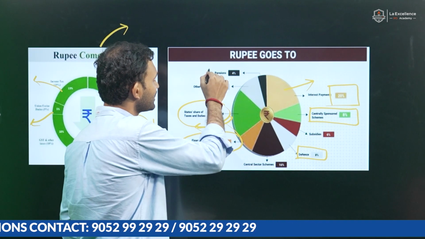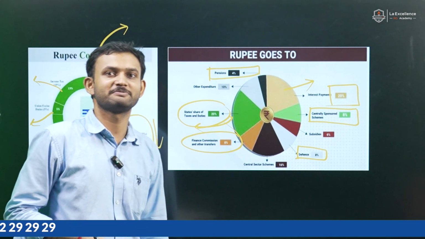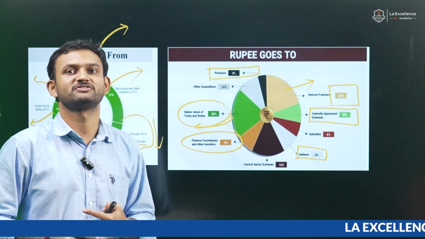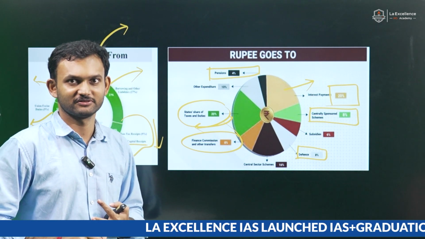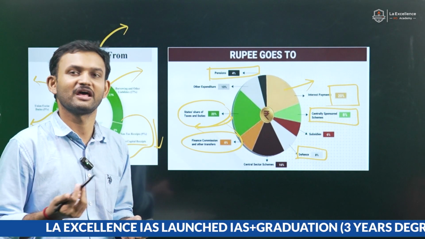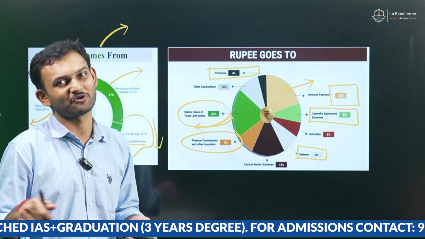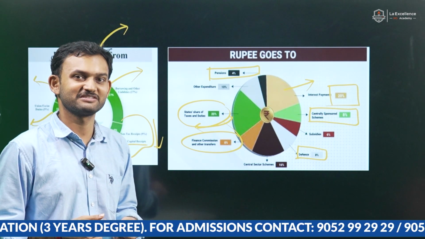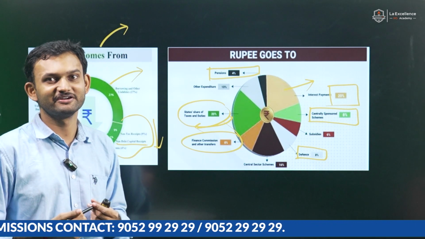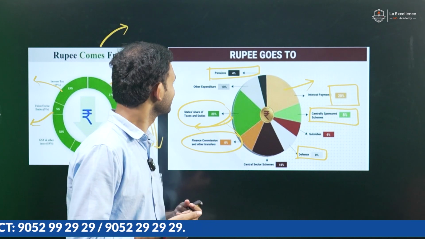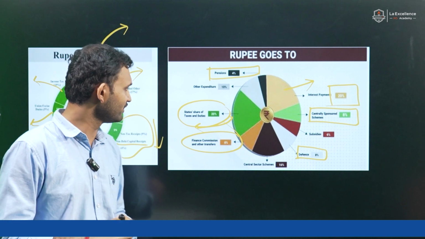And when it comes to pension, even the pension burden has reduced. If you look at most of the cases, the pensions have been rationalized with the new pension system, and more than that, with EPFO's active participation, the pension burden has been reduced. And the last thing that has reduced the pension burden is the defense pensions. I think you can comment below what scheme has brought that change when it comes to pensions. If you have commented, it is Agniveer, which has reduced at least the immediate contribution of pensions to be contributed by the Government of India.